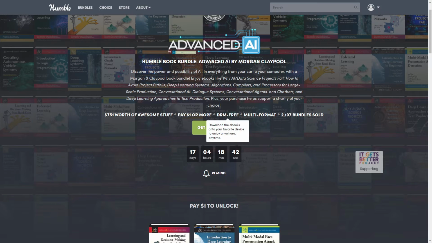And let's see, they're DRM free, which means you can have them on all your different devices at the same time. So your tablets, your phones, your computers, your desktops, all the different places, wherever you want. And that's where the multi-format comes in. So today these are in PDF, MOBI, and EPUB files. That comes in handy depending on what app you're using to read it on. So that's why those are important.